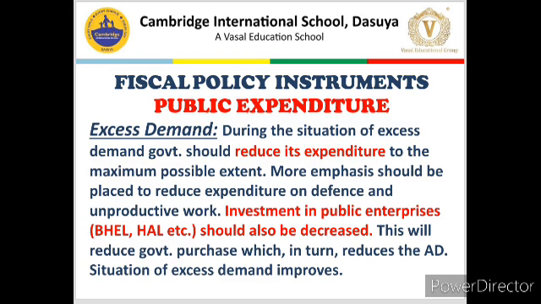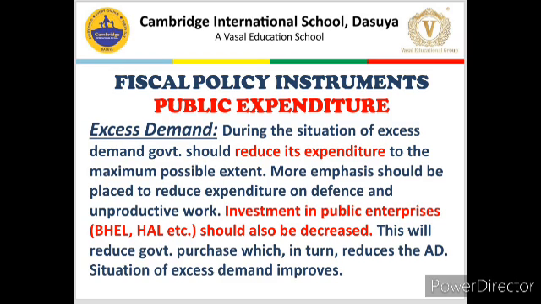So what will these things result in? This reduction in expenditure will result in less purchase by government, and if government purchases less, it will pay less to other parties of the economy, they will have less money, and it will help in reducing the AD, and reduction in AD will improve the situation of excess demand.